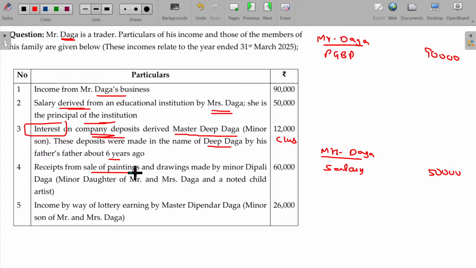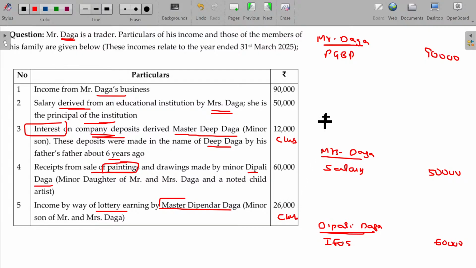Receipts from sale of paintings and drawings made by minor Dibali Daga. So it is a painting skill, so not required to be clubbed. It is going to be taxable only in the hands of Dibali Daga. Okay. All the names are very interesting. So here, PGBP income or income from other sources. If she does this as a profession, it will fall under PGBP, or it will fall under income from other sources. Casual income like 60,000, income by way of lottery earned by Master Dipendra Daga. Lottery is always clubbed.